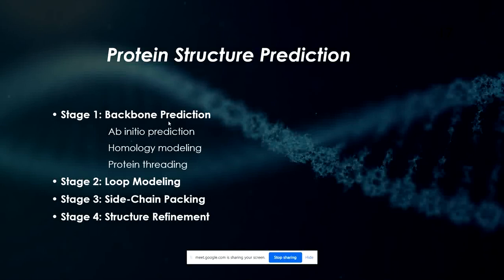And what is backbone? By backbone I mean the CONH bond. It first joins the CONH and tries to find out the basic backbone structure, whether it is an alpha helix structure or a beta sheet structure.